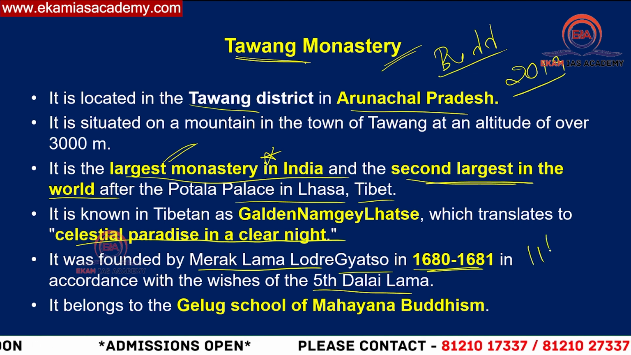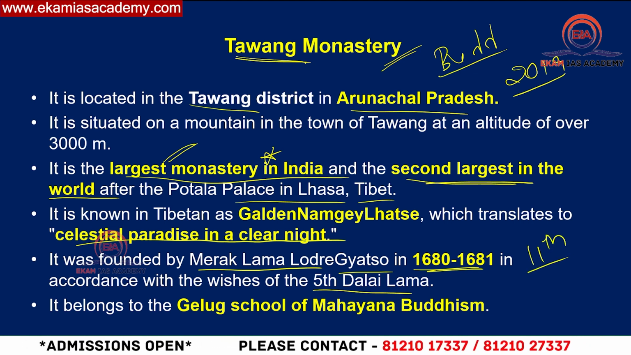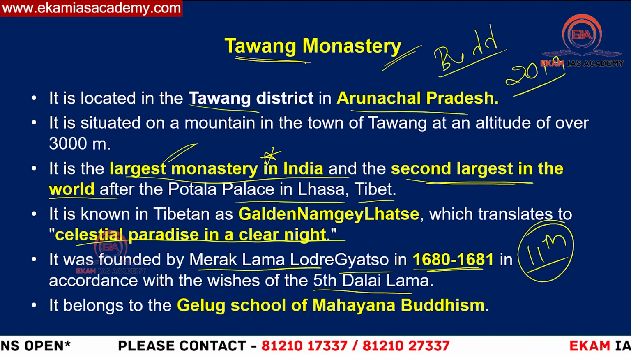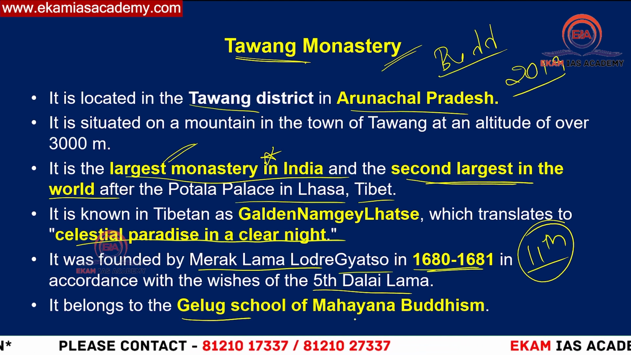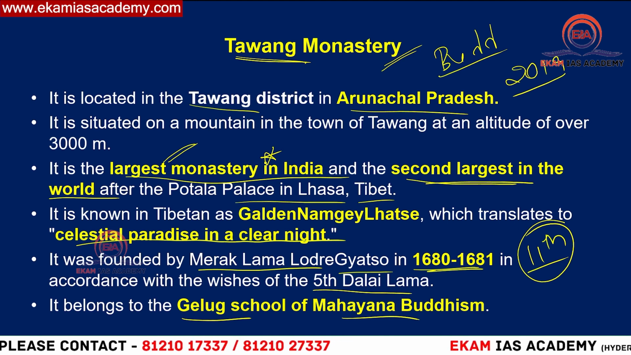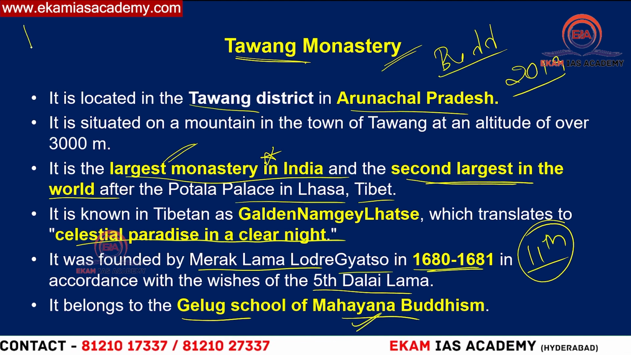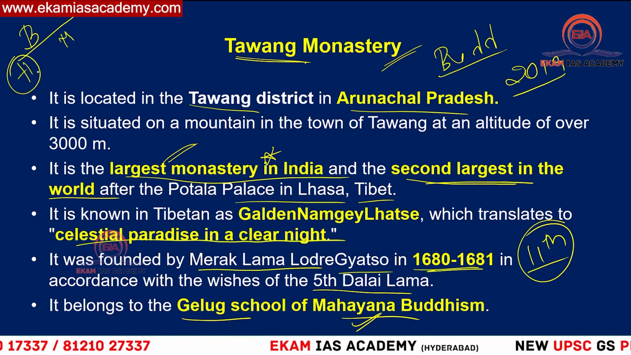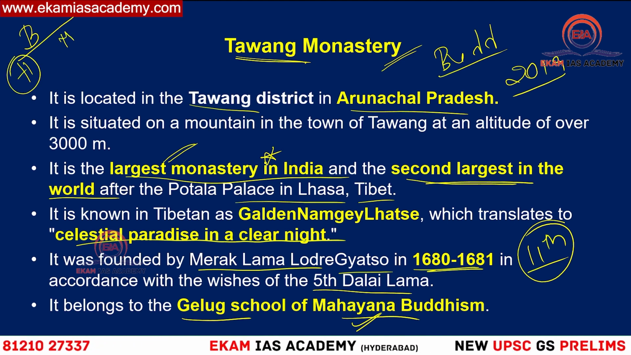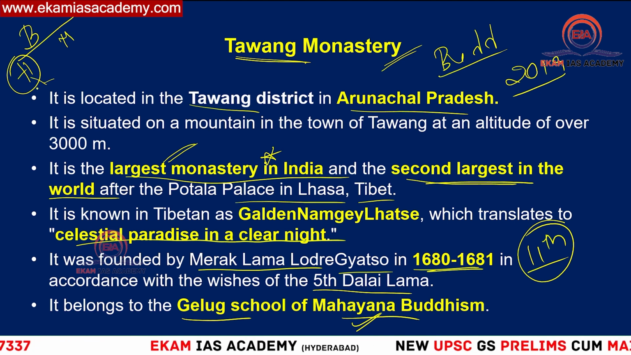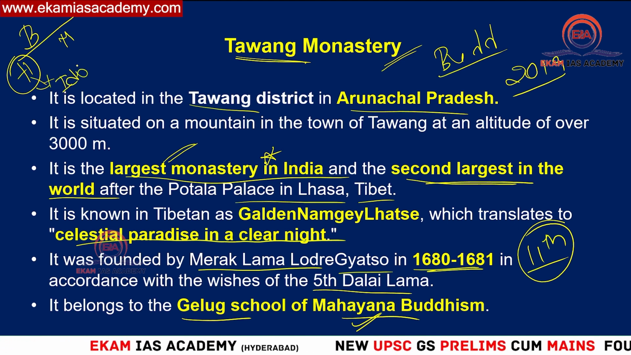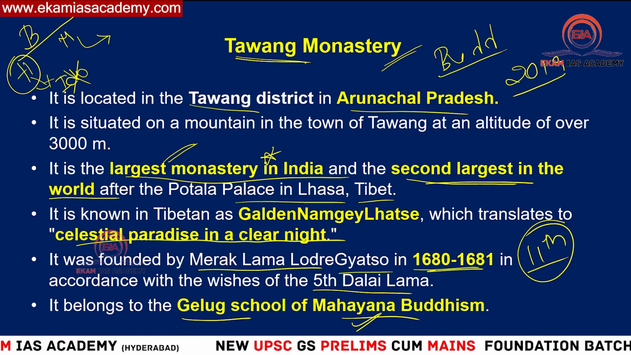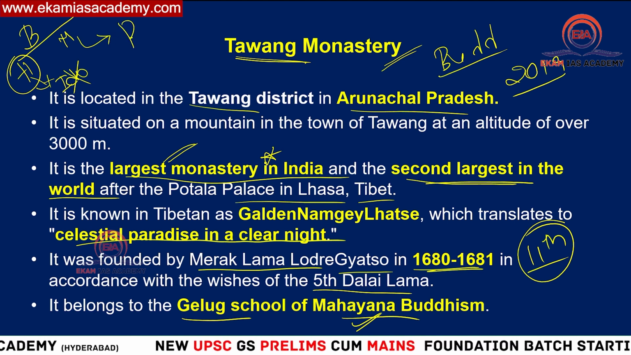The current Dalai Lama is the 14th Dalai Lama. Those before him are the persons who followed that particular Lama sect, and it belongs to the Gelug school of Mahayana Buddhism. So what is this Mahayana Buddhism? There are two basic types of Buddhism, Hinayana and Mahayana. Hinayana Buddhism doesn't believe in the rebirth of Buddha, and they don't practice idol worship of Buddha. But Mahayana people believe that Buddha will take birth, that is, rebirth is possible.